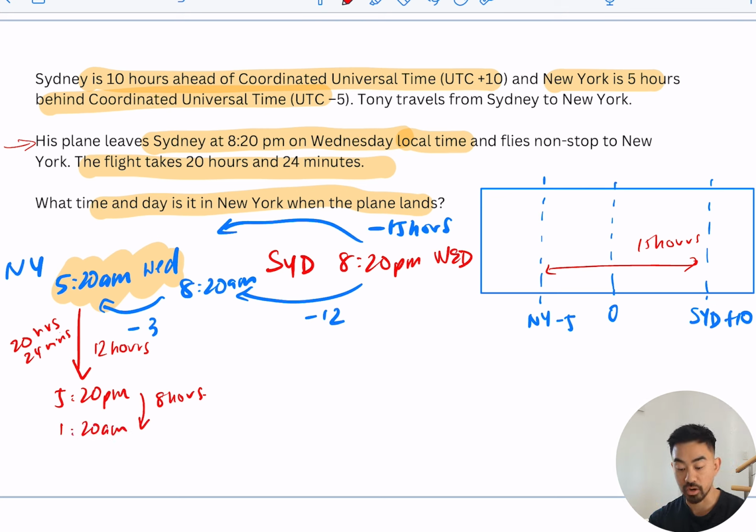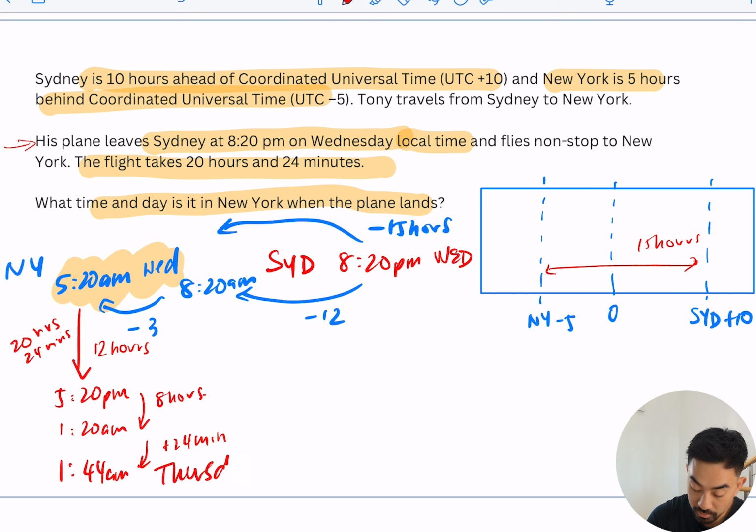Okay, that's 20 hours, and I'm going to add on the 24 minutes. Plus another 24 minutes. That's going to get me to 1:44 a.m. And that will be on the Thursday.